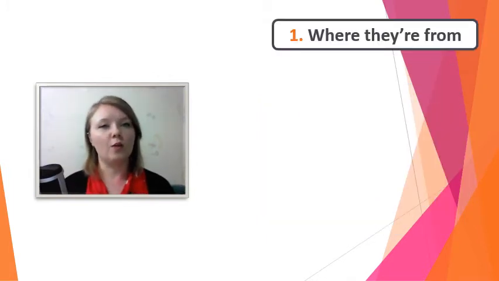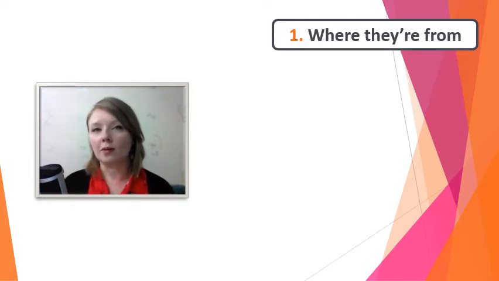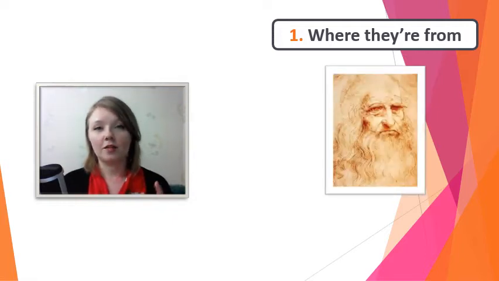The first thing we can use if we want to talk about a famous person from the past is where they're from. Let's look at the examples from the beginning of this video to see some different ways we can explain where a famous person from the past was from. First, let's look at Leonardo da Vinci.